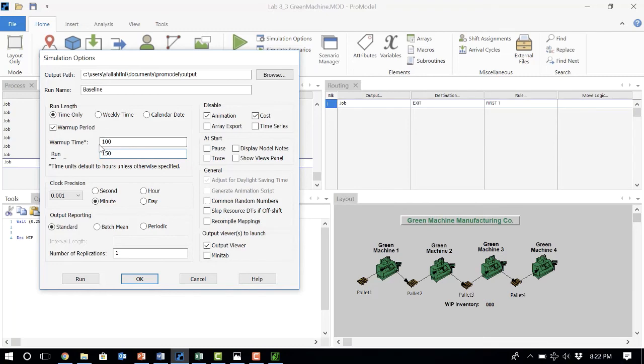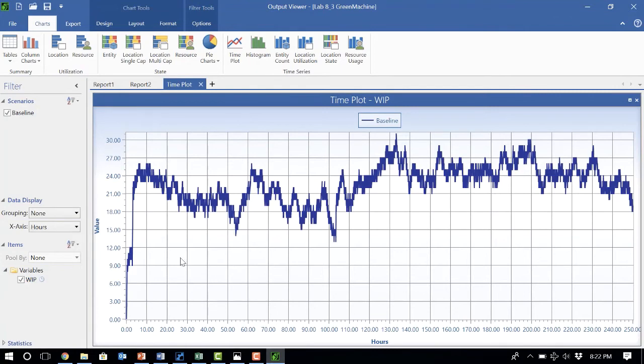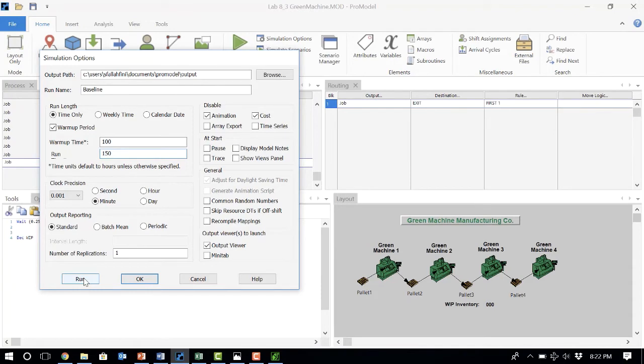How do we know what is a good warm-up time? By picking some variables, similar to work in process, and seeing when your system starts showing some equilibrium or steady state behavior. So anything before that can be considered your warm-up time. You can just drop it and consider anything after that as your actual simulation time. Okay, so let's do that.